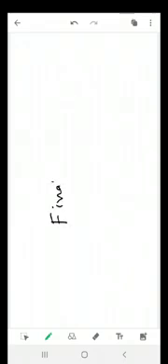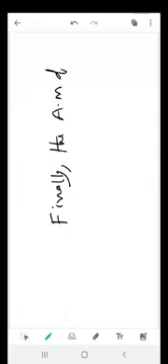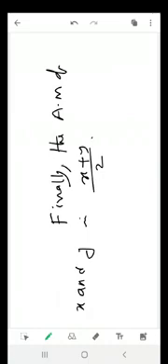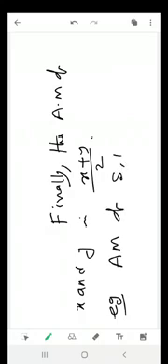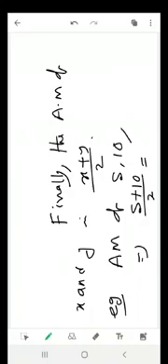Then finally we can write the AM of x and y is x plus y by 2. This is the arithmetic mean. একটা এক্সাম্পল দিয়ে দিই। ধর তোকে বললো AM of 5 and 10, তাহলে এটা কী হবে বল? জাস্ট এটাকে প্লাস করে বাই 2 করে দিবি। That means 15 by 2, that is 7.5. This is the AM of 5 and 10. Understood? This is the simple formula to find AM between two numbers. If two numbers are given, you need to find AM, then use this formula. This is the formula for AM.